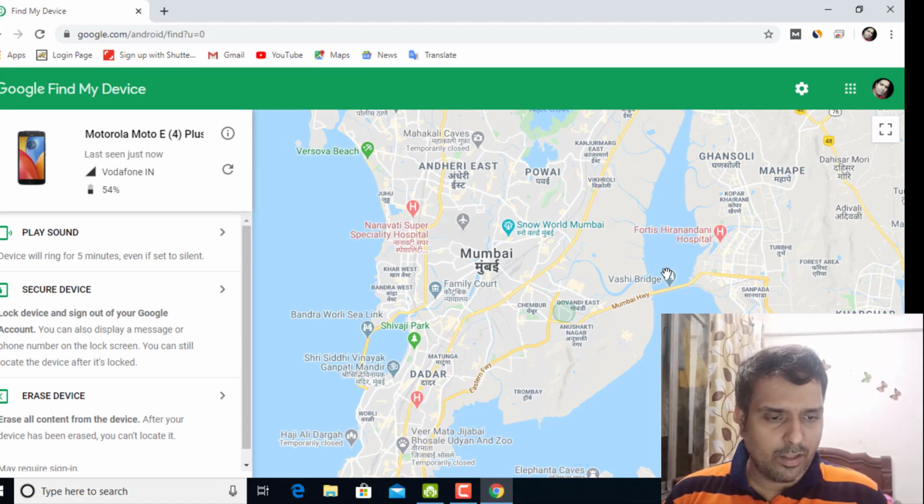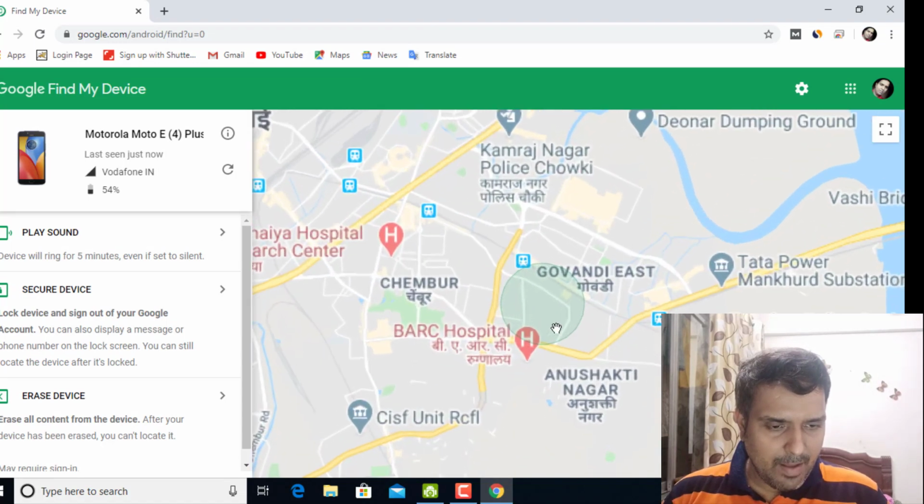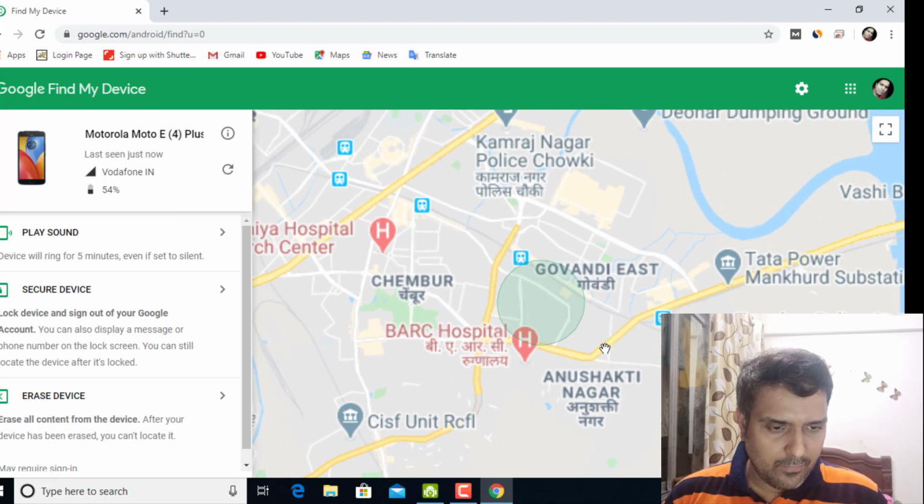So the location will be coming on the map. See, you can see over here, my mobile is here. It is showing you in circle form. Okay, so it shows the mobile over here.